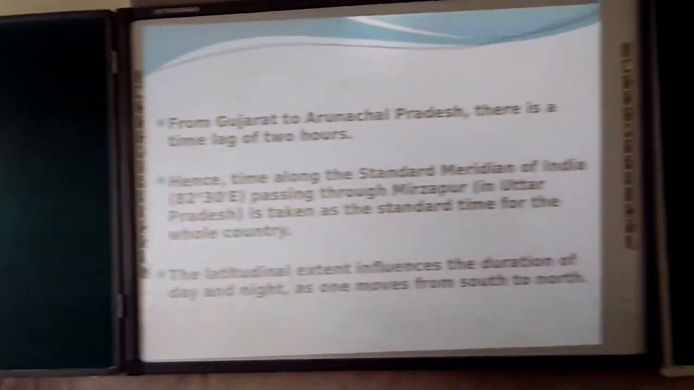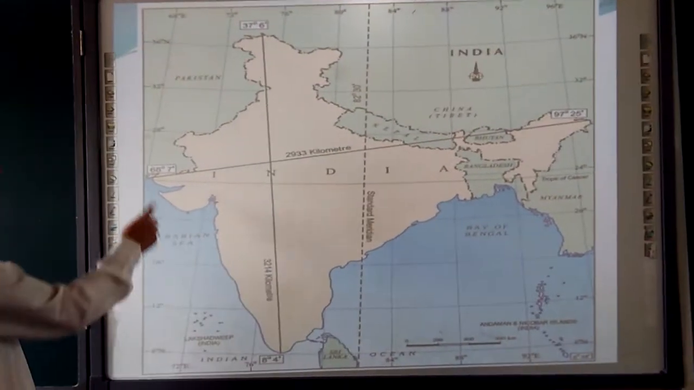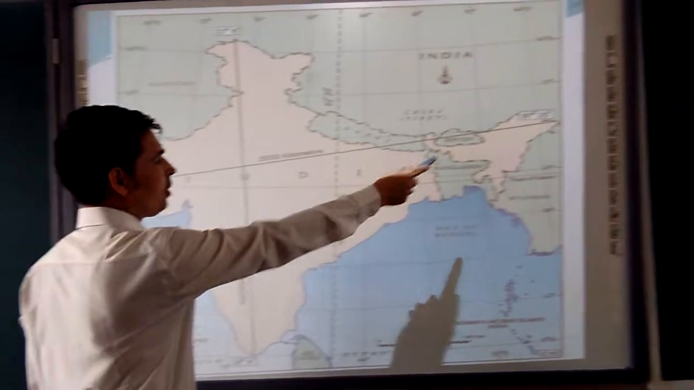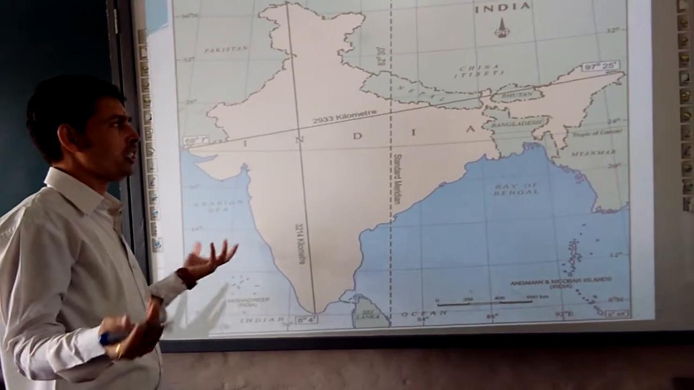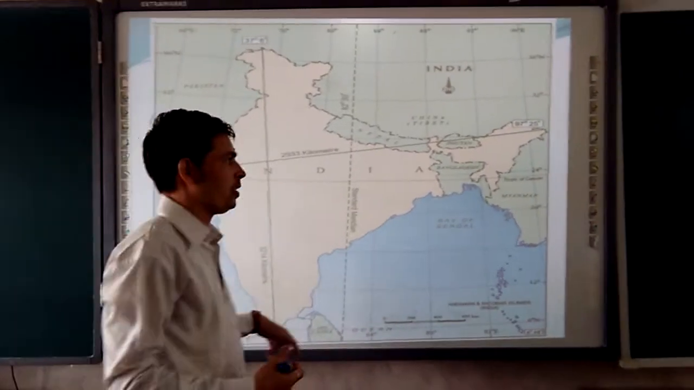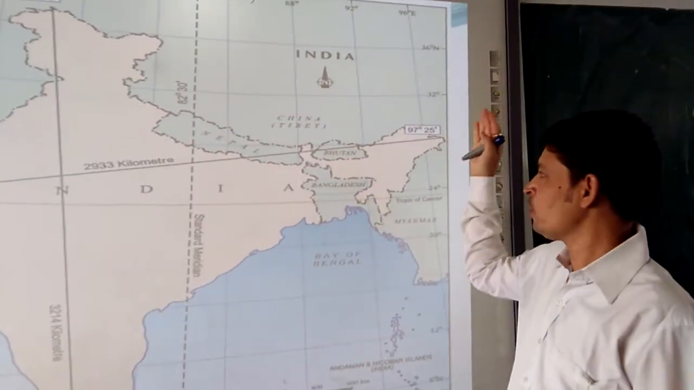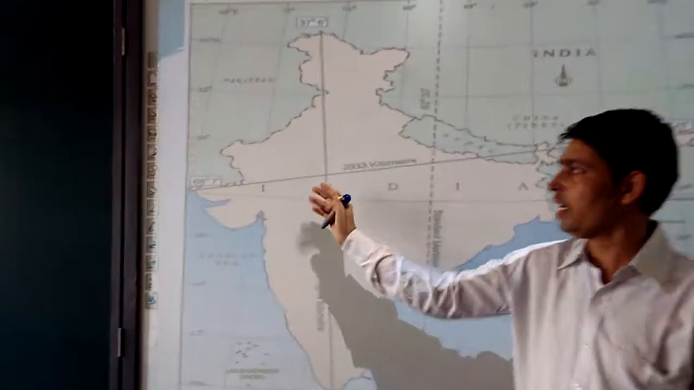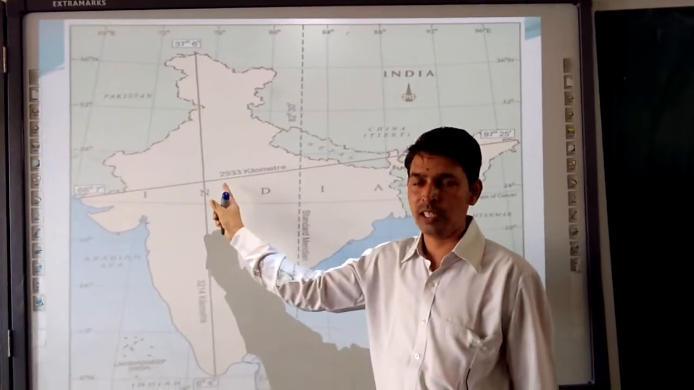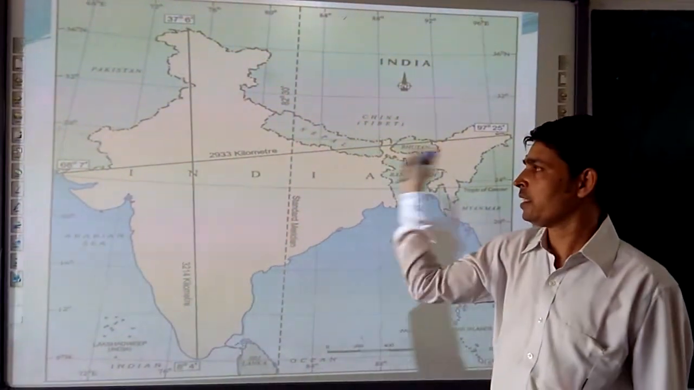So moving further to the map, once again, figure 1.3. The distance from Gujarat to Arunachal Pradesh is 2933 kilometers. So what's the difference in that? The time should be the same, but the sunrise here in Arunachal Pradesh. The sun rays travel from Arunachal Pradesh and reach up to Gujarat, they have to travel this much distance. So there is a 2-hour timing lag.